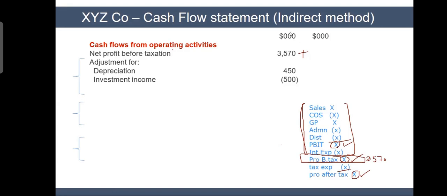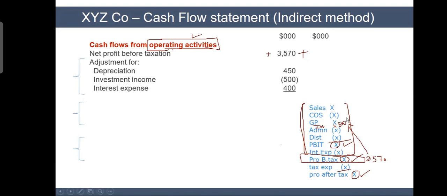Okay. Investment income usually is shown somewhere after gross profit. Here you have your investment income. You made some investment and you made some income on that. You put it here, and now I'm subtracting it from here. Why do I subtract it? Not because I don't receive cash, and not because it's non-cash income. No. I'm subtracting it because this is investment income, and I am computing operating activities. This 3570 includes this investment income of 500, but investment income does not belong to my operating activity. It should be treated under the investing part of the cash flow statement. That is why I'm taking it out. I take profit from here, and it includes this $500 of investment income, which should not be reflected under the operating segment. I would write it down in the investing segment, and that is why I make it a subtract. Okay, understood? Yes, sir.